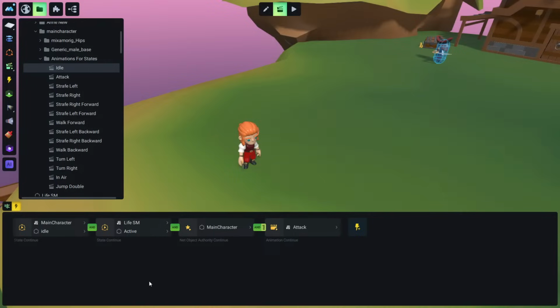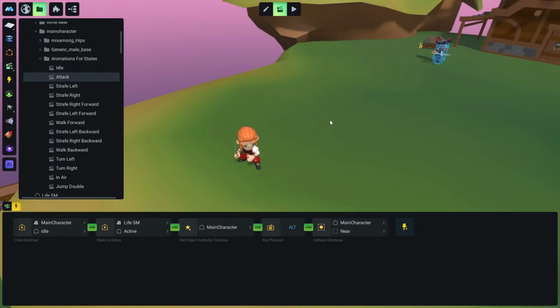inside the animation for states attack. So let me explain now what's happening. This idle animation will play as soon as the character is in idle state and it's active and this network thing, but not when this attack animation is playing. And this attack animation will play as soon as the character is idle and active and this network thing, and we have the Alt key pressed and the character collides with near. Okay, let me save this right now.